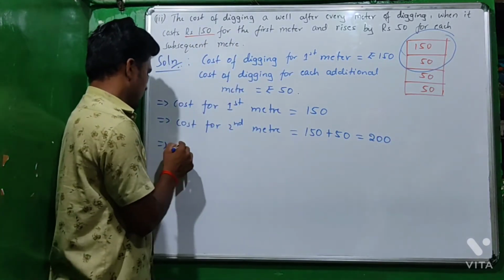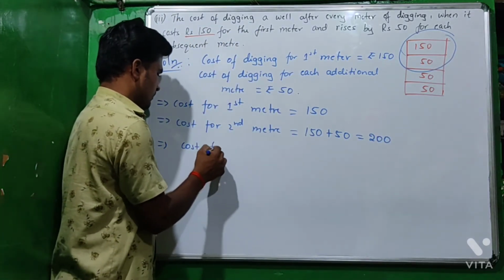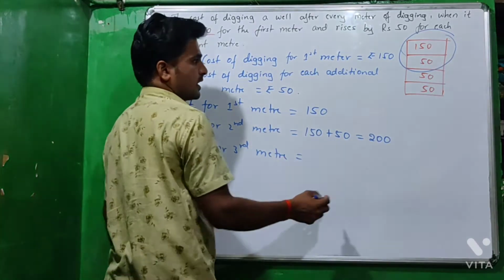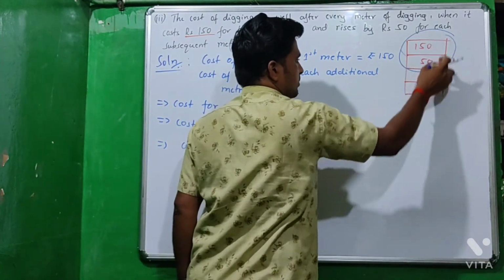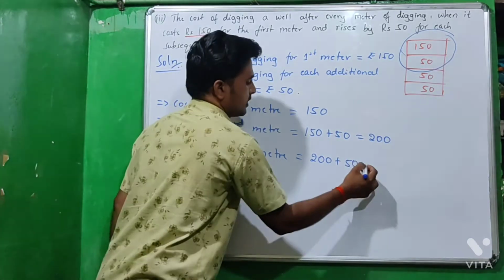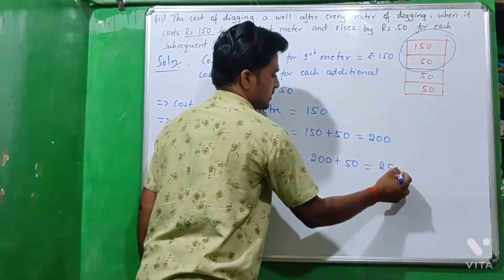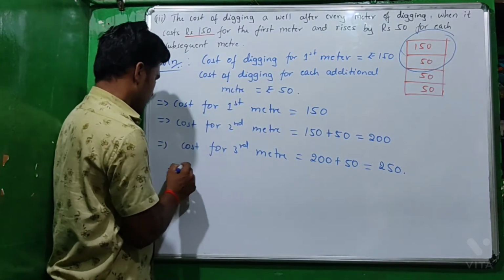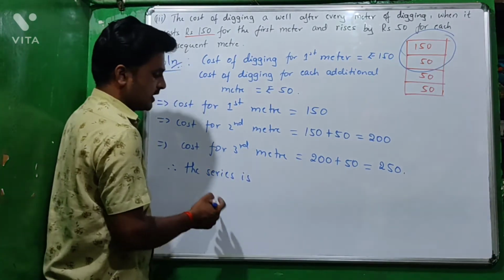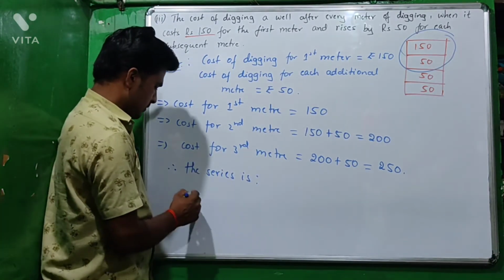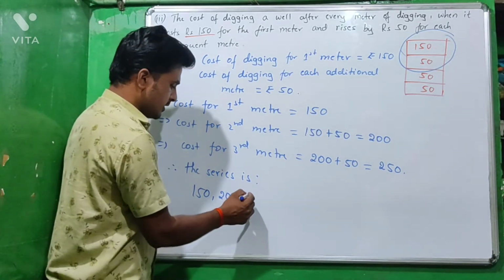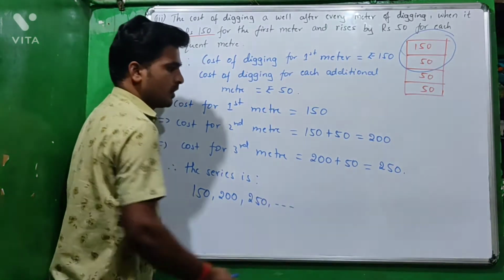Then cost for the third meter of digging. Third meter means second plus third. Second one is 200 plus third one is 50, 200 plus 50 is 250. Therefore the series is: the first one is 150, second one is 200, and third one is 250, and so on.